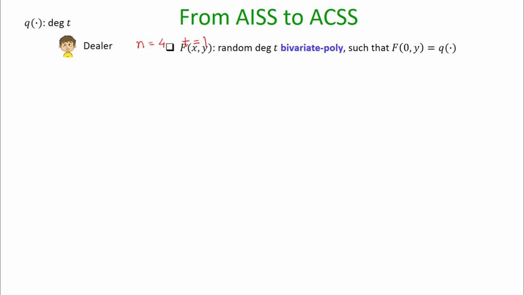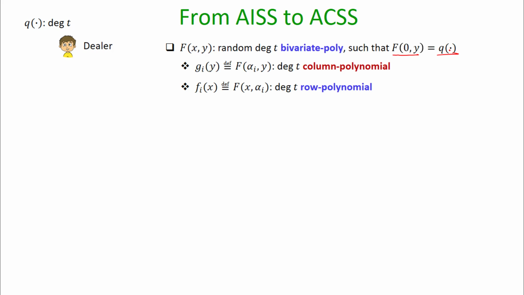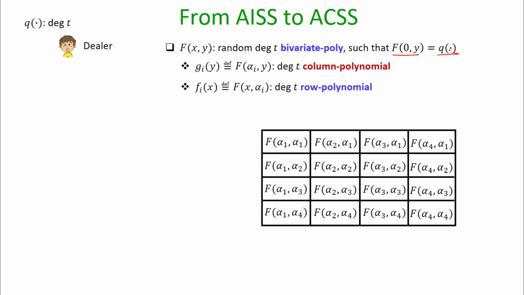The first step that the dealer will do is pick a random bivariate polynomial of degree t in both variables, where the polynomial f(0, y) is the polynomial which it wants to secret share. Then it computes an n cross n matrix of values, which are distinct points on this bivariate polynomial.